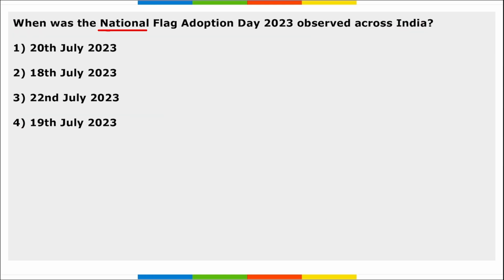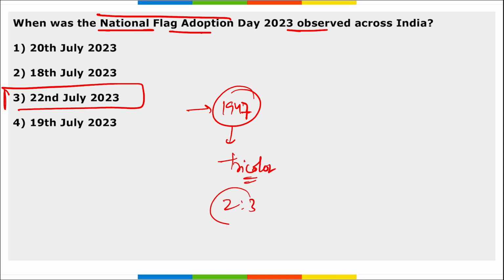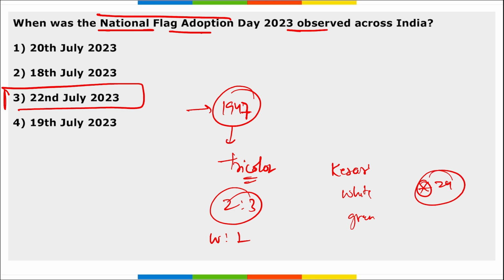Next, when was the National Flag Adoption Day observed across India? It is 22nd of July, right? And why do we observe this day? Because in 1947 on 22nd of July we adopted our tricolor, that is Tiranga, correct? And it is in the 2:3 ratio, that is width to length, correct? And the top color is kesari, that is orange, then white, then green, and the spokes in between, it has 24 spokes, and it is Ashoka chakra.